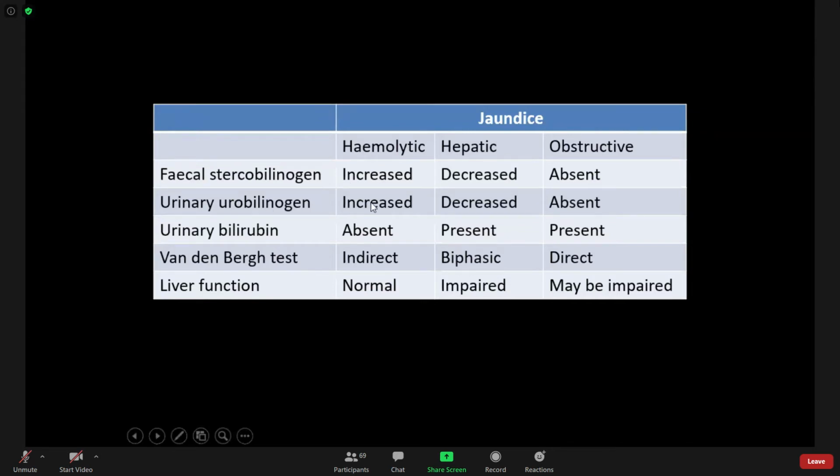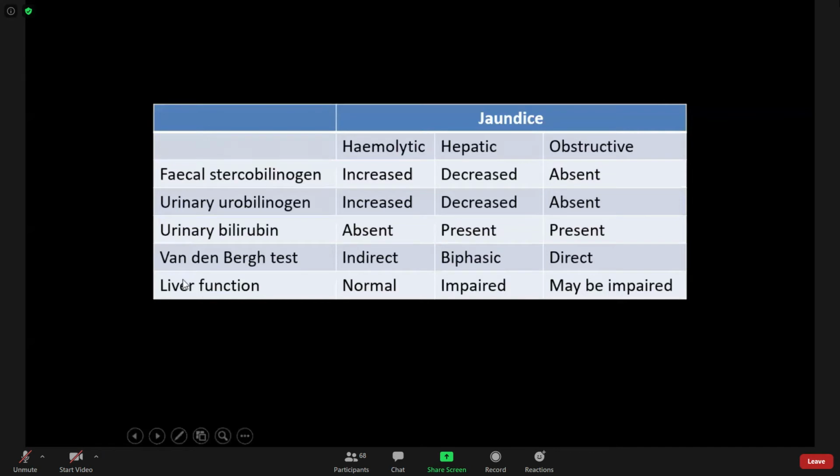Urinary urobilinogen is increased in hemolytic jaundice. Urinary bilirubin is absent. In the urine, bilirubin cannot be seen, because unconjugated bilirubin cannot filter in the kidney due to its large size, as it is attached to albumin. So urinary bilirubin is absent in hemolytic jaundice because in the blood there is more unconjugated bilirubin, and unconjugated bilirubin is not water soluble. For excretion, bilirubin must be water soluble.